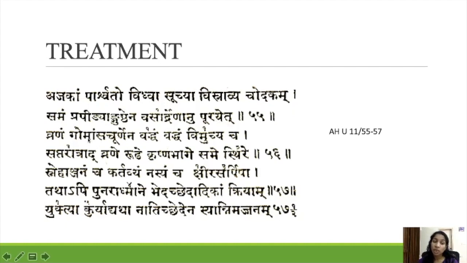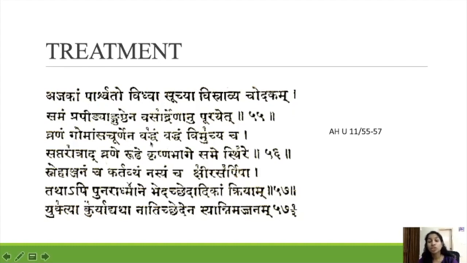Vasadrena anupurayed vranam gomamsa churnena. After that we have to fill that vrana using vasa mixed with gomamsa churna. Gomamsa churna mixed with vasa we have to fill in that vrana, and then you have to do batham, bandage.